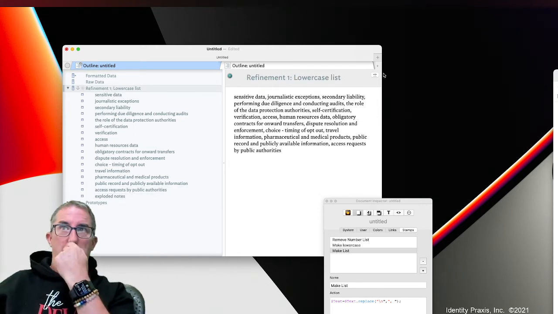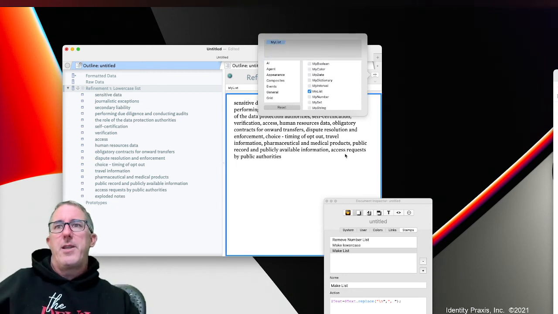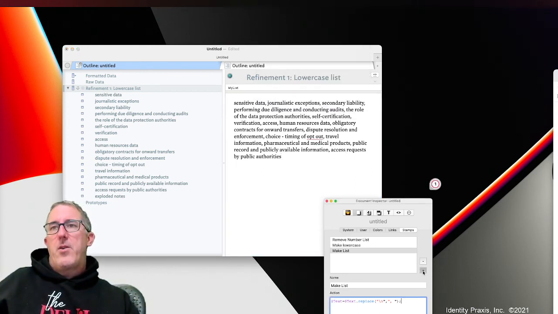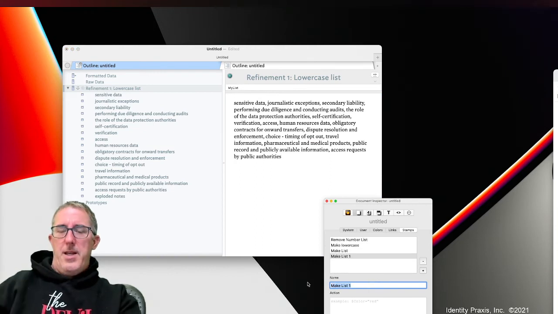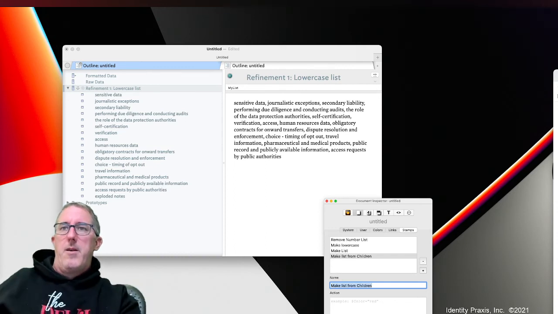And then the final way that I may want to create a list is, let's say I want a list that I can use later in Tinderbox. So I can also do this, and say make list from children. That doesn't need to be capitalized.